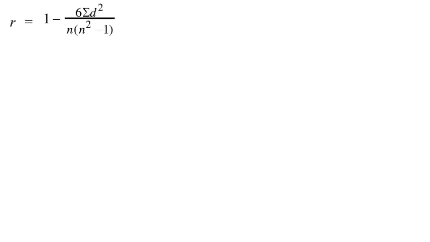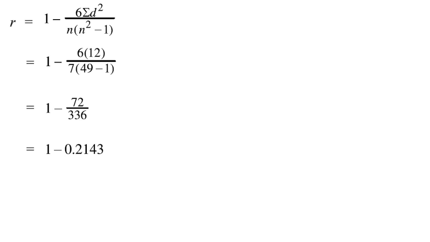Write down the formula. R is equal to 1 minus 6 into summation D square, summation D square here is 12, divided by n into n square minus 1. Here n is 7. So putting the values in the equation, 1 minus 6 into 12 upon 7 into 49 minus 1, because n square is 49. Solving it, 12 into 6 is 72, 49 minus 1 is 48, 48 into 7 is 336. So first divide, 1 minus 0.2143, and the answer will be 0.7857.